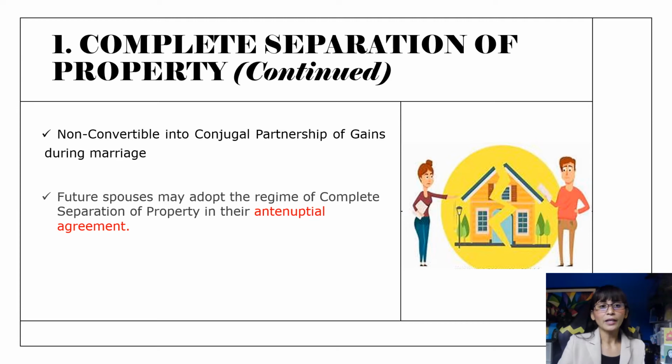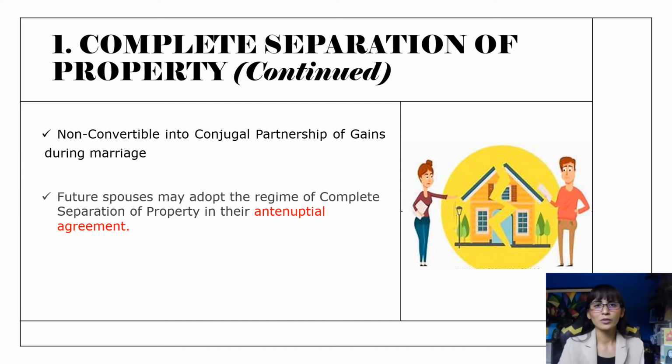So, again, there is a way that you can change from the conjugal partnership and absolute community of property to complete separation of property. There are times that, for example, celebrities didn't actually agree upon any property relations prior to the marriage, and then in the middle of their marriage, they decided, oh, the woman is earning more than the man, and they both decide, okay, it's better if we have a complete separation of property.